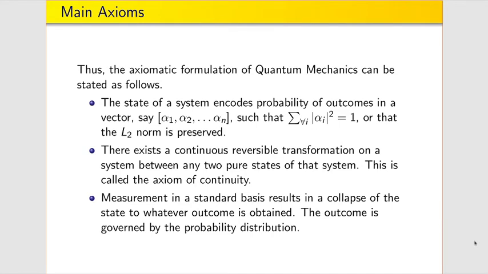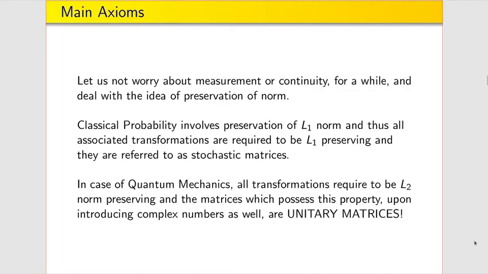Moreover, there will always exist a continuous reversible transformation between any two pure states, and measurement results in collapse of the state, whose outcome is governed by the probability distribution of the state itself. Now, what does preservation of norm signify? In classical probability, where we preserve the L1 norm, all transformations can be represented as stochastic matrices. Similarly, in quantum mechanics, they are represented by unitary matrices.